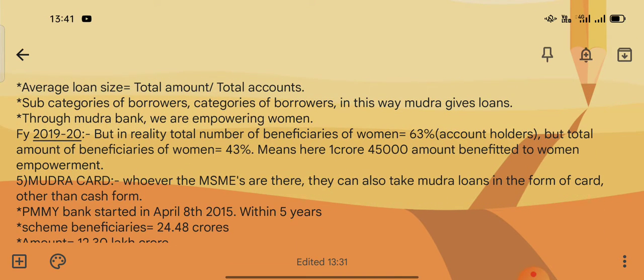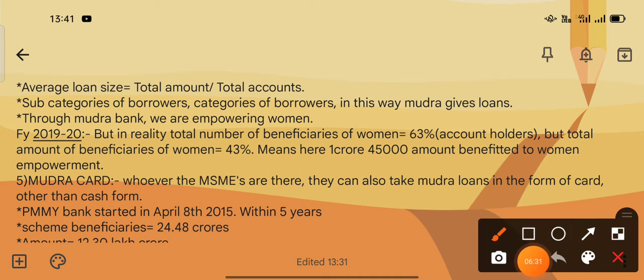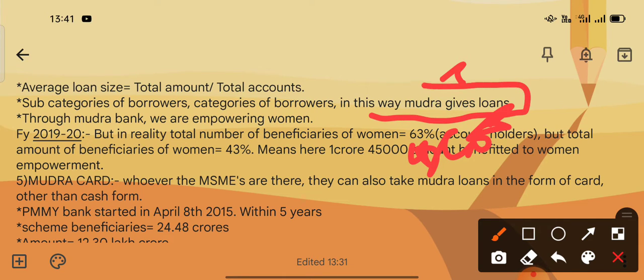The average loan size is calculated as total amount divided by total accounts. The report also gives subcategories, such as loans to OBC, general and SC/ST borrowers, and categories of borrowers. In this way Mudra gives loans.